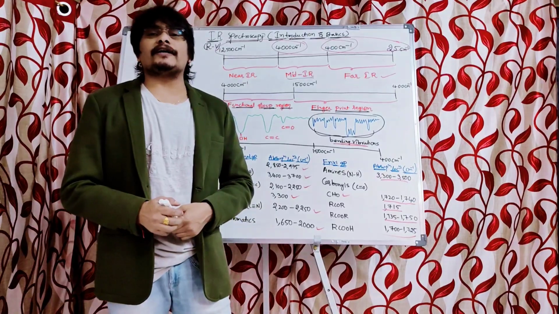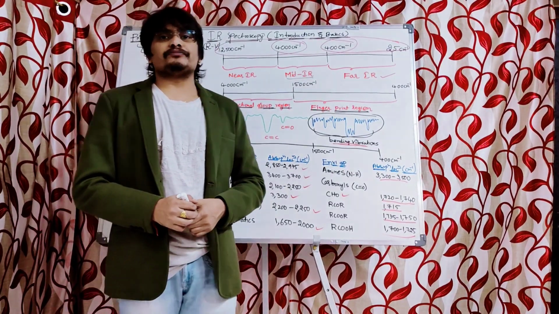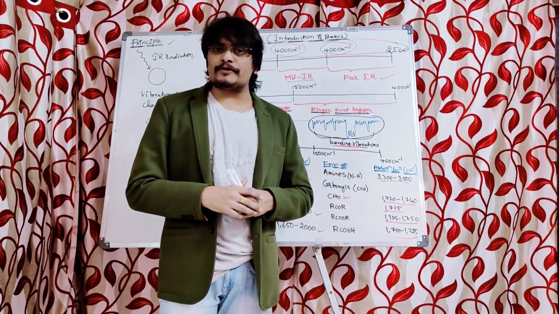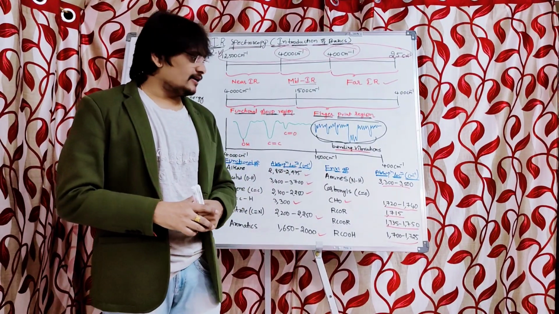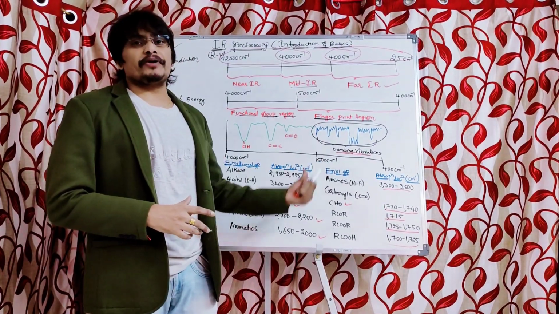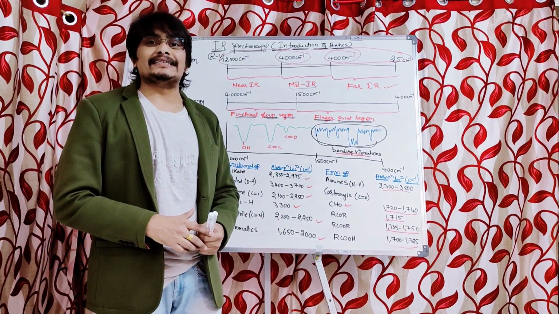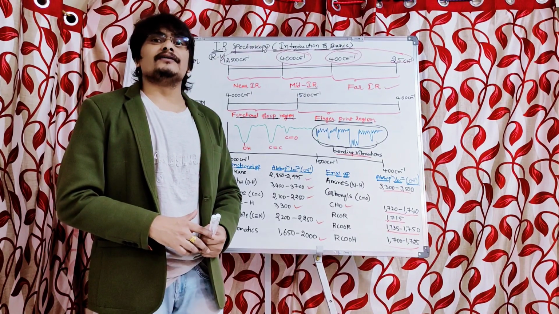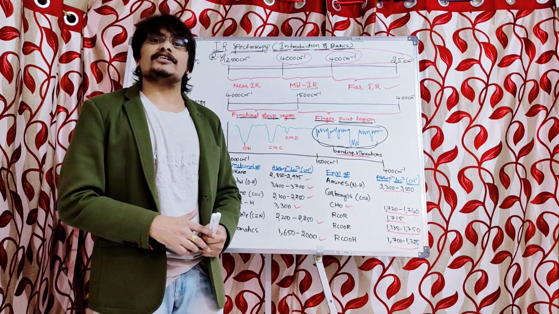In this video, I have explained the principle involved in IR spectroscopy, what the IR range is, what the fingerprint region is, and the functional group ranges of different functional groups which are recorded in the IR spectrum during the recording of any molecule in IR spectroscopy.